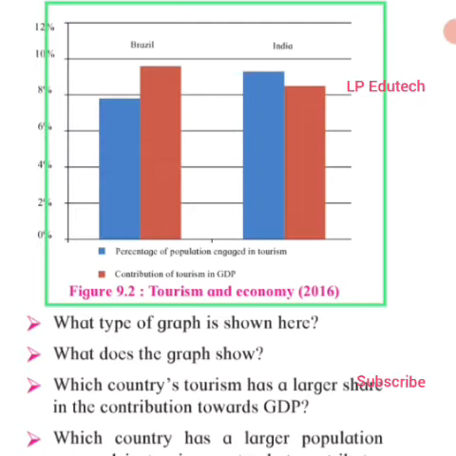What does the graph show? The graph shows the percentage of population engaged in tourism with the blue color, and red color shows the contribution of tourism in GDP. Which country's tourism has a larger share in the contribution towards the GDP? It is obvious by looking at the graph, we understand it's Brazil. And which country has a larger population engaged in the tourism sector but contributes less in GDP? So it's India.